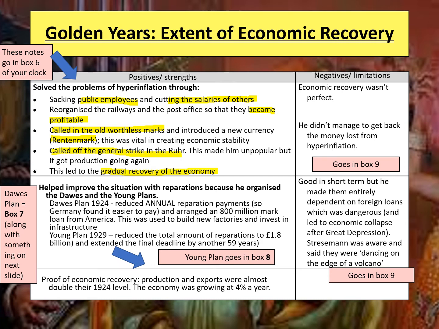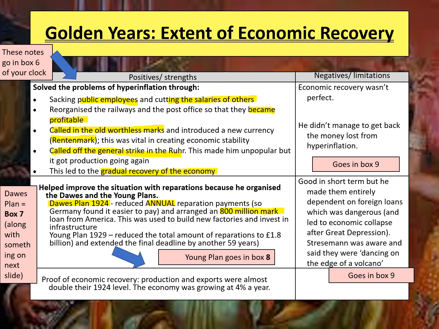Another key strength was that he also created lots of pacts or plans with Americans. So, for example, the Dawes Plan. Now, the Dawes Plan was set up in 1924. The Dawes Plan, of course, would help to pay reparations. It was basically about reducing the annual reparation payments so that Germany found it easier to pay off. And also, it arranged for 100 million marks to be loaned from America to Germany.